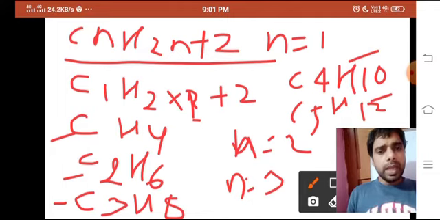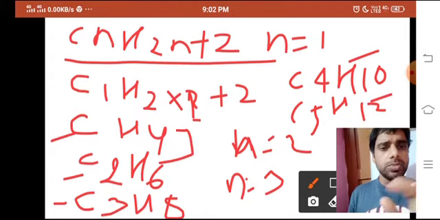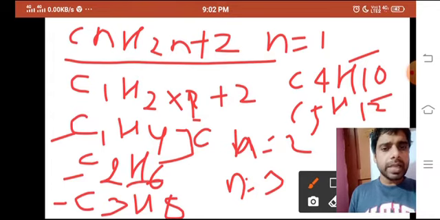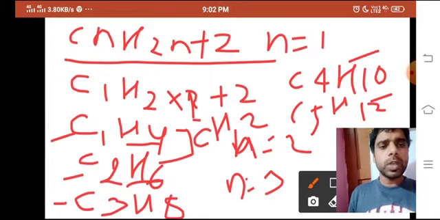Now you can see the difference between CH4 and C2H6. If I subtract C1 from C2, what do I get? One C. If I subtract H4 from H6, what do I get? H2. So the difference is CH2.